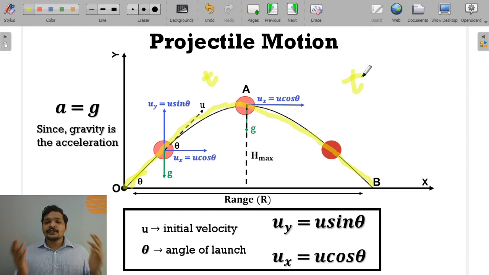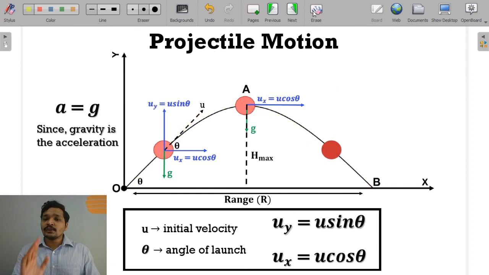So now we understood projectile motion, that the body is traveling under gravity and forms a parabola-like path, and when it is released with an initial velocity u, the horizontal component of the velocity remains constant, whereas the vertical component of the velocity is influenced by gravity.